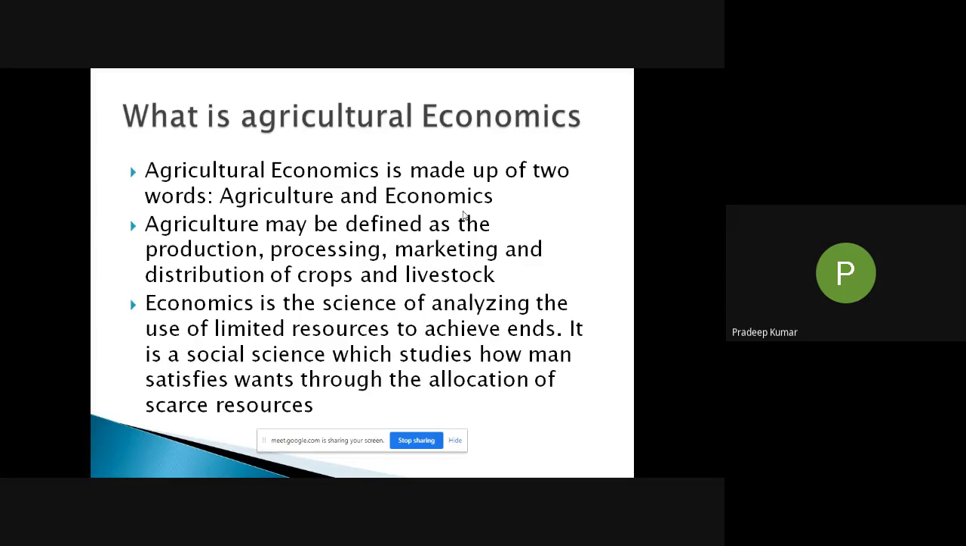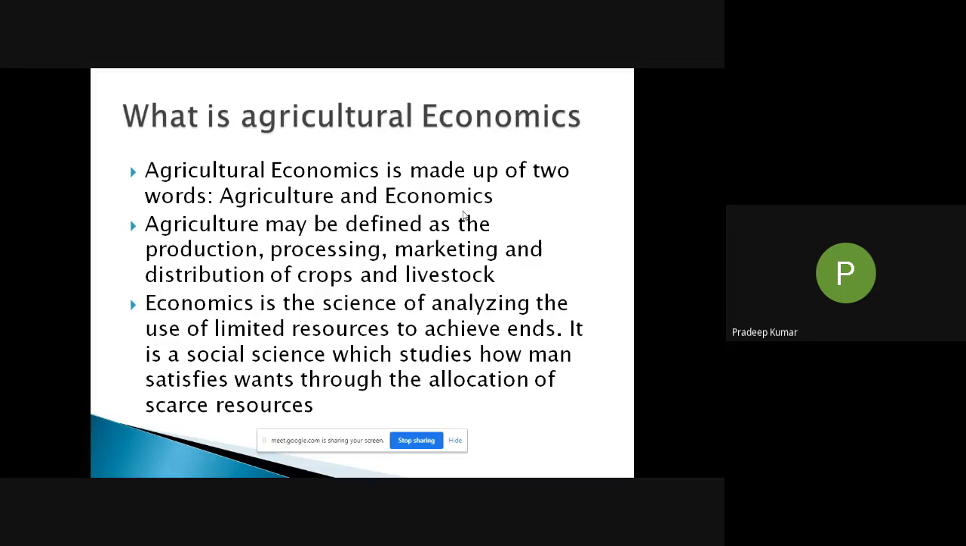That means how livestock are reared, how they are maintained, how we use such livestock, and how we make value addition of the products which we get from them, the supply of meat, supply of milk, egg production. Each and every one of these things will come under the study of agriculture. So agriculture is simply defined as the production, processing, marketing, and distribution of crops and livestock.